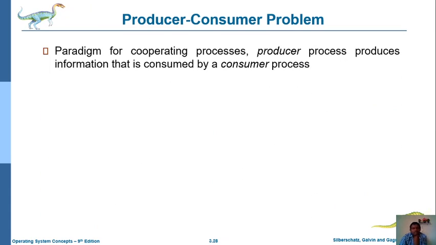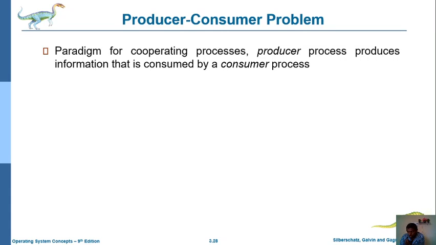While we are using cooperating processes, the producer process produces information. The process that produces some information is the producer process, and that information is consumed by some other process.